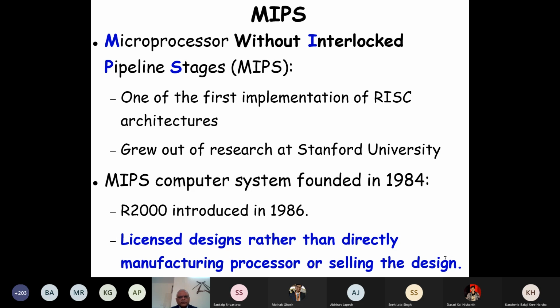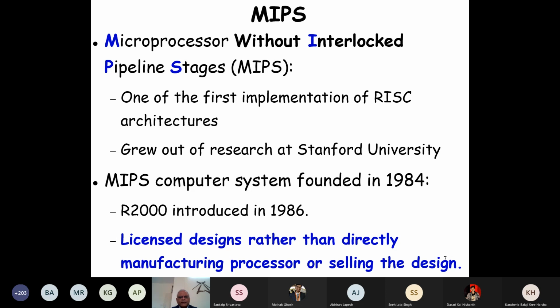And as we proceed, it will become clear what interlocking in a pipeline is, and why MIPS is supposed to be a microprocessor without interlocking. The interlocking is required due to pipeline hazards.